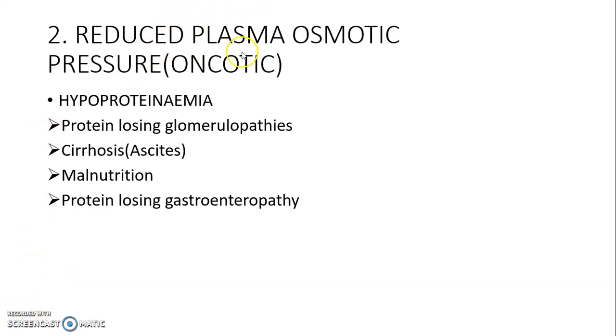Another cause is reduced plasma osmotic pressure. Plasma osmotic pressure is also known as oncotic pressure. So either due to increased hydrostatic pressure or reduced oncotic pressure. Reduced oncotic pressure is due to hypoproteinemia, which could be because of protein-losing glomerulopathies, cirrhosis, malnutrition, or protein-losing gastroenteropathy.